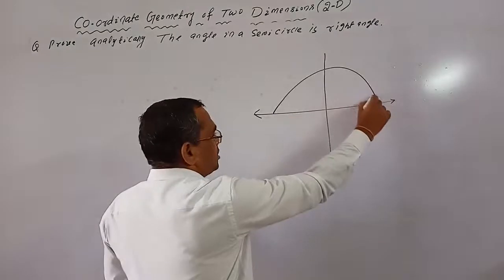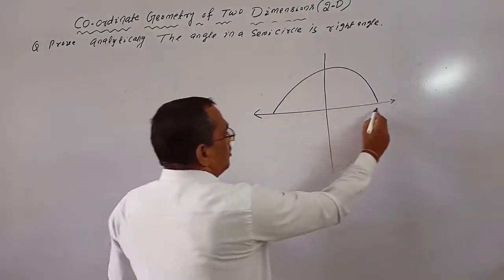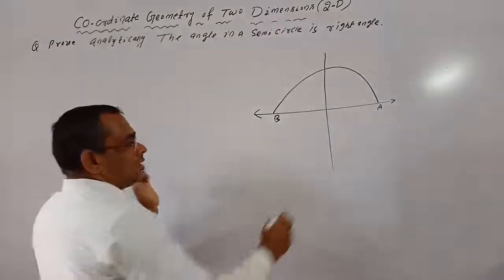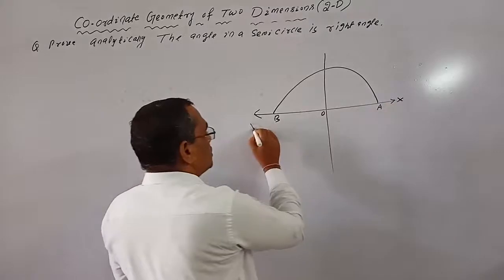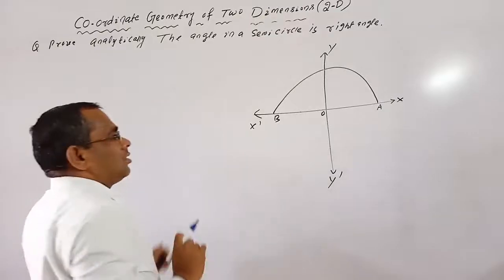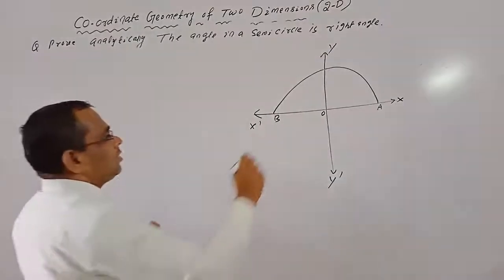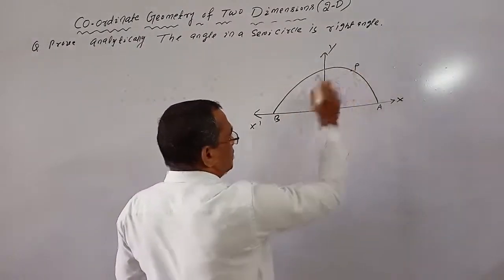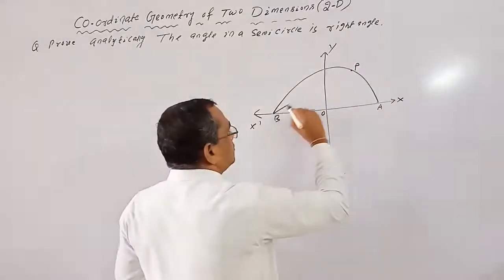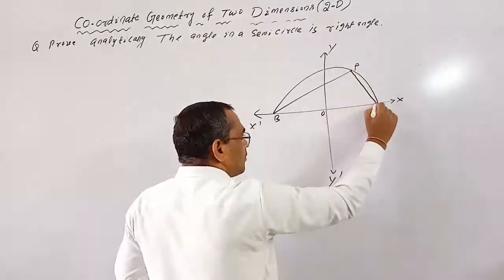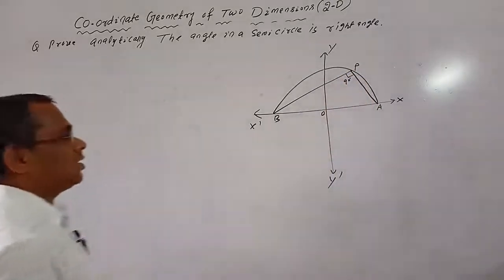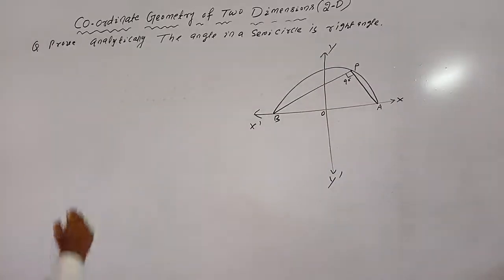So this is a semicircle, with diameter AB along the x-axis. This is the coordinate axis XOX' and this is YOY'. P is any point on the semicircle. We prove that this angle APB equals 90 degrees. We prove this angle is a right angle, 90 degrees. Proof.